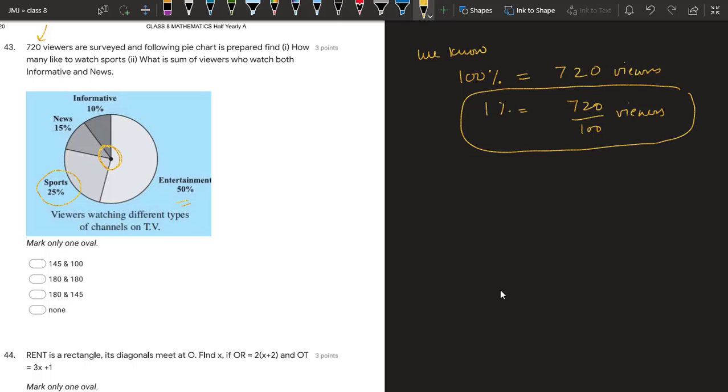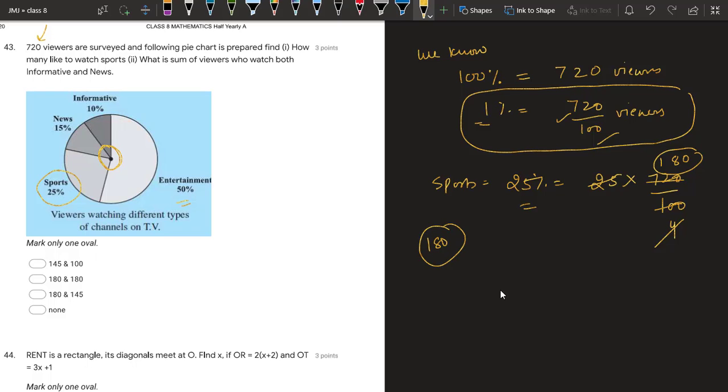First we need to find how many watch sports. So sports, given to us by the chart, is 25%. If 1% is this much, then 25% will be how much? 25 into this. So let me write like this. We know 25 4s are 100, and 4 times 7 is 28, 4 times 18 is 72, so the answer is 180 people watch sports. So the first answer is 180.